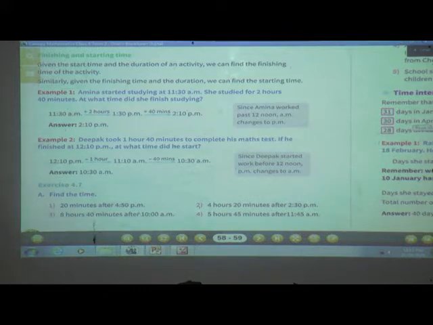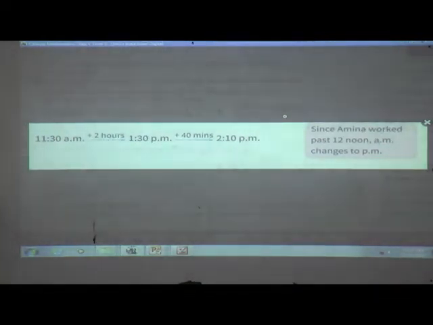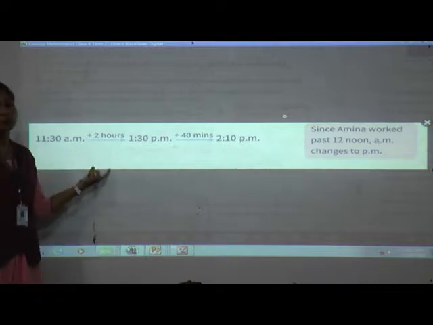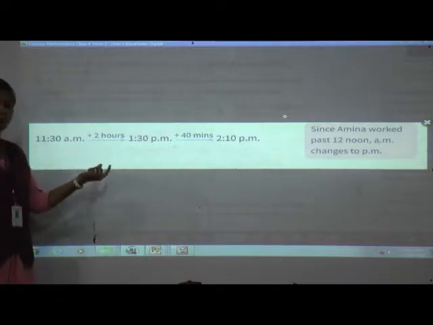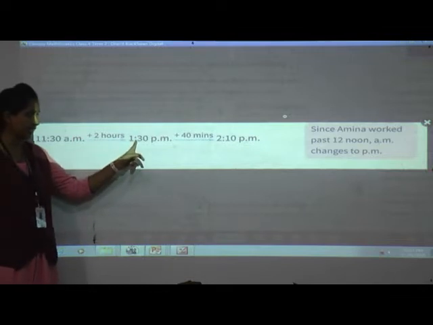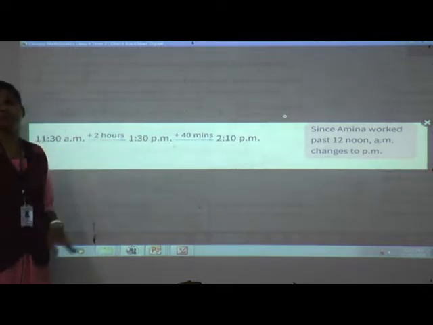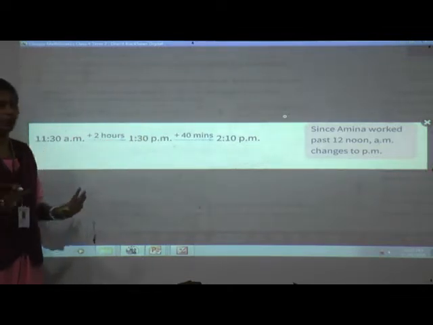See, since Amina worked past 12 noon, a.m. changes into p.m. This is also very important. They have given the start time at 11:30 a.m. Once she started at 11 o'clock, the noon will come, then it converts into p.m. So if you write 1:30 a.m. to 2:10 a.m., the answer will be wrong.